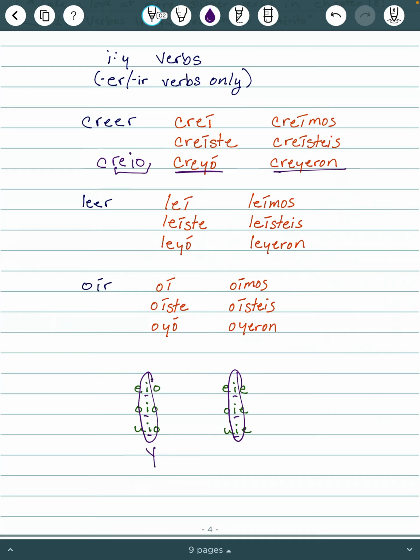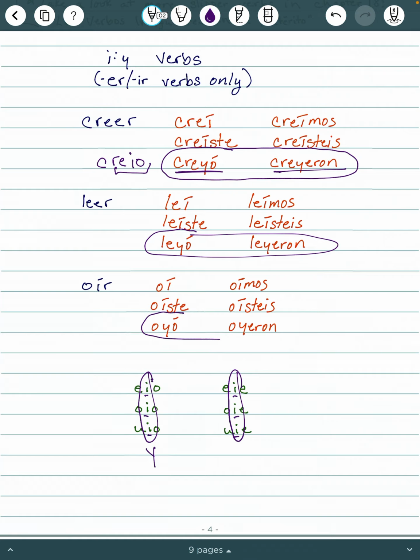So same thing with creyeron. It was going to be E-I-E, so we changed it to E-Y-E. So this is going to remind you a little bit of slipper verbs because the bottom two conjugations are the ones that are affected. Same thing with leer, to read. Leyó, it would be L-E-I-O, so we changed that to a Y. Same thing with leyeron. Oír, we did the same thing. It would be O-I-O and O-I-E-R-O-N, so we changed those to Ys. So it's similar to slipper verbs there because you are changing something.